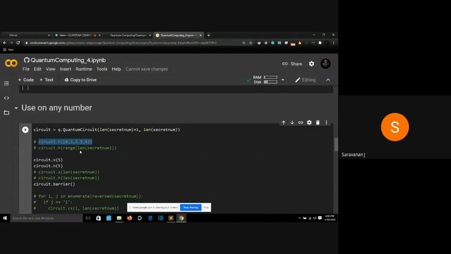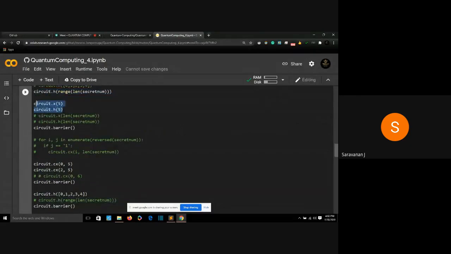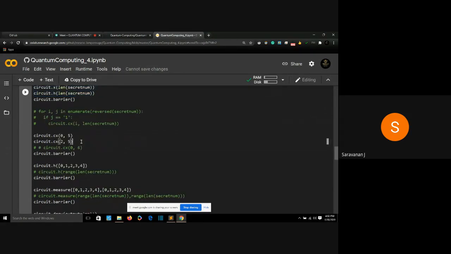and uncomment this line. So we are going to apply Hadamard gate to the first 5 qubits. Then an X gate and the H gate to the last qubit. That's why I'm giving an X gate and an H gate to the last qubit. And this control NOT gate, I'm going to apply whenever that particular qubit gives us 1. So don't worry about this code. If you don't understand this code, it's fine. You understood the algorithm. I'm making this algorithm suitable for every other secret number. If that particular digit is 1, we are going to apply a control NOT gate to it. That's all I'm doing in this part.